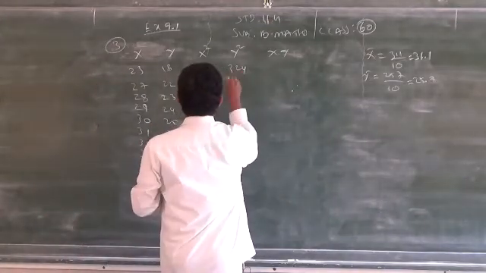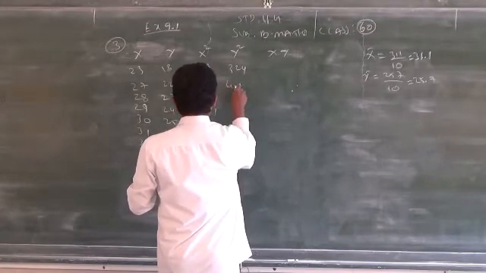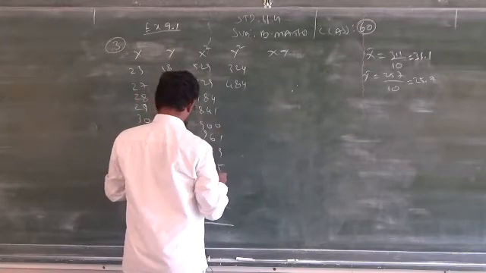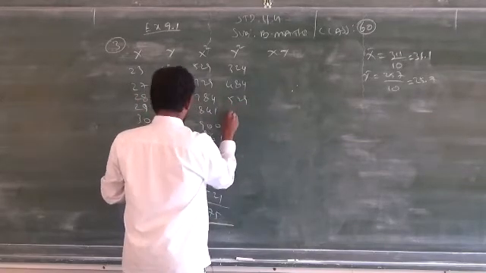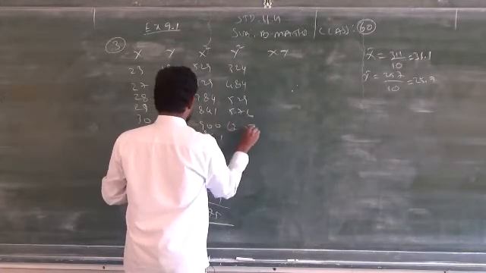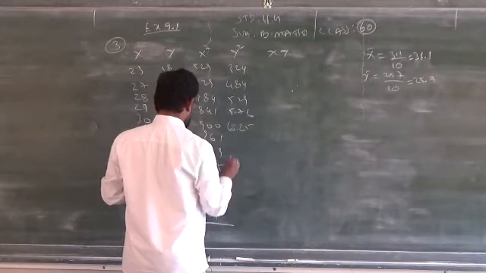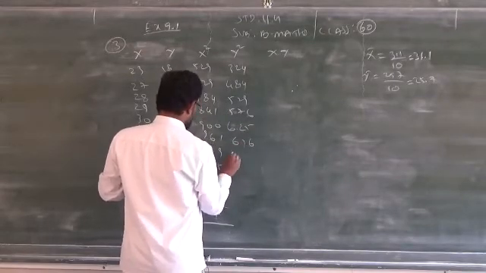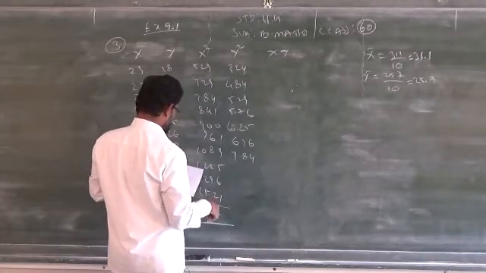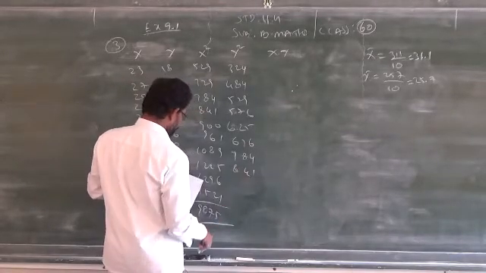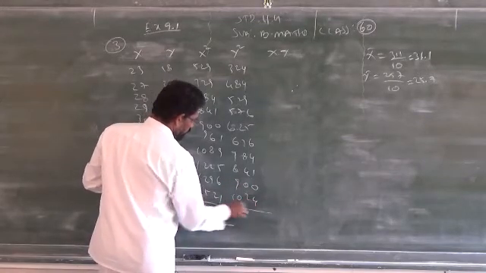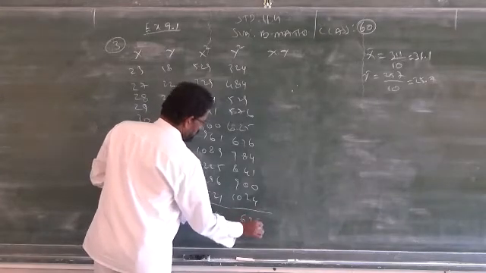This is 324, 22 into 22 is 484, 23 into 23 is 529, then 576, 625, 25 into 25 is 625, 676, 784, 841, 900, 1024. This total is 6763.